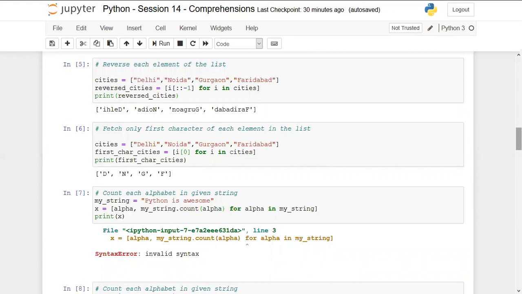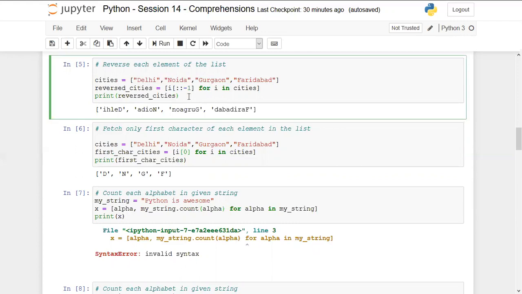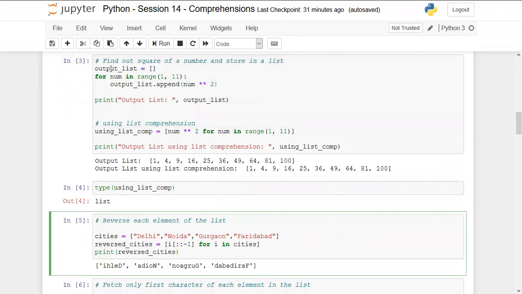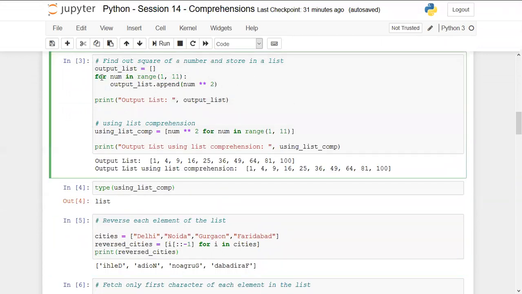And yes, these comprehensions are asked in interviews, so you should practice. If you're creating a program, you can just write one statement and it does the work for you. You do not have to define a blank list first, then write a for loop, and consider the indentation as well.